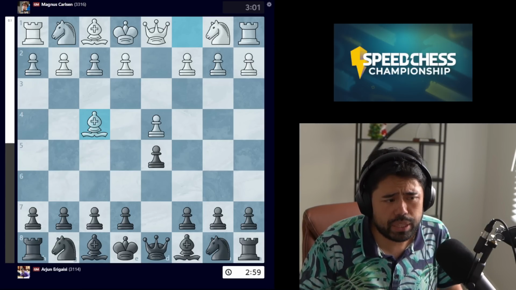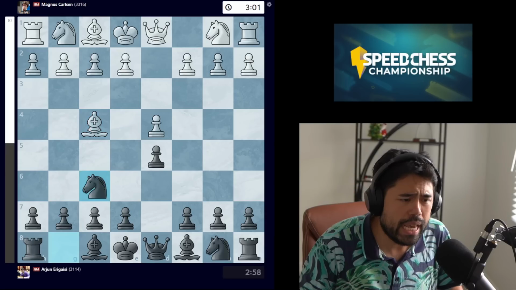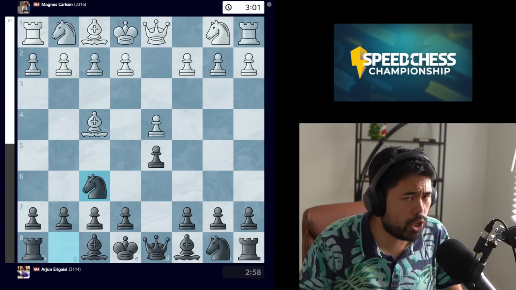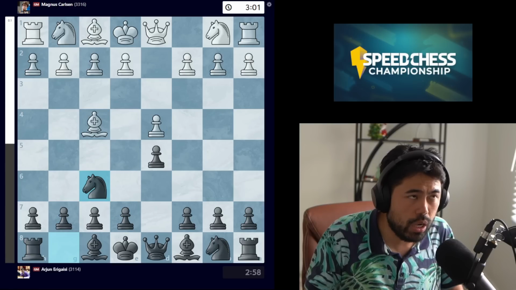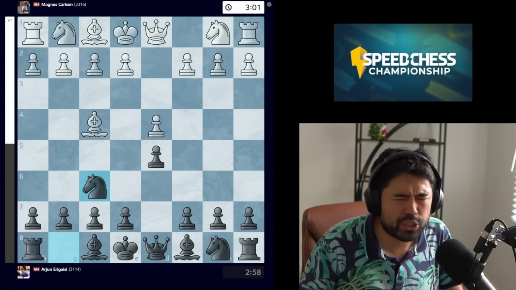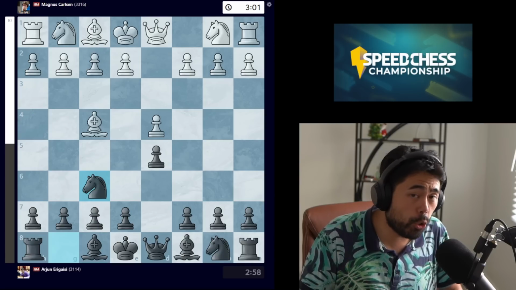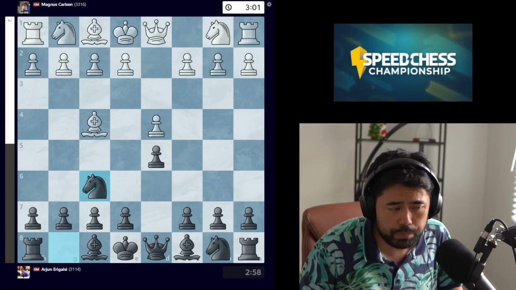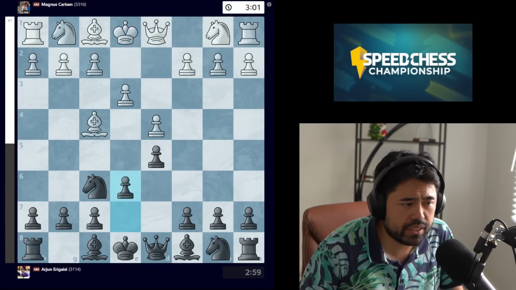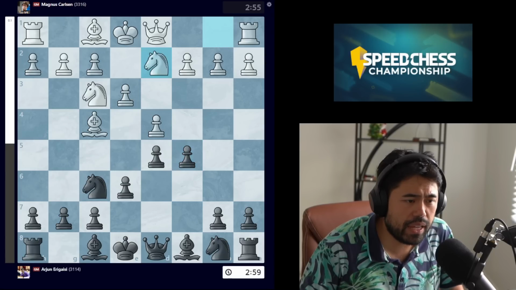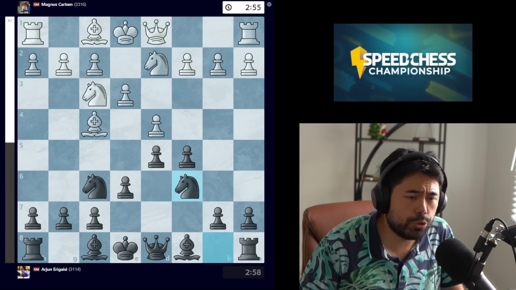Magnus deciding to play the London system here against Arjun, and now we get the move knight f6. Now keep in mind, Arjun is one of the Indian trio of Pragg, Gukesh. Actually, trio is the wrong word, but one of the duo between Arjun and Pragg, who both have played the London system a lot with the white pieces. So we get e3, e6, knight to f3, we got c5, knight bd2, and now Arjun plays the move knight